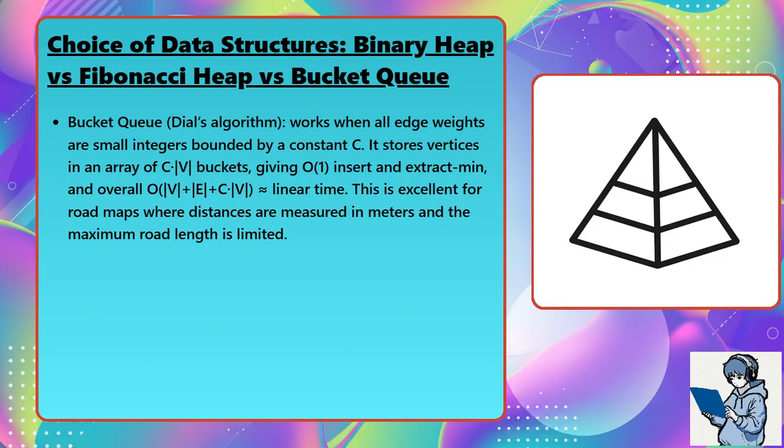Bucket queue, Dial's algorithm, works when all edge weights are small integers bounded by a constant C. It stores vertices in an array of C times V buckets, giving big O of 1 insert and extract min, and overall big O of V plus E plus C times V, approximately linear time. This is excellent for road maps where distances are measured in meters, and the maximum road length is limited.